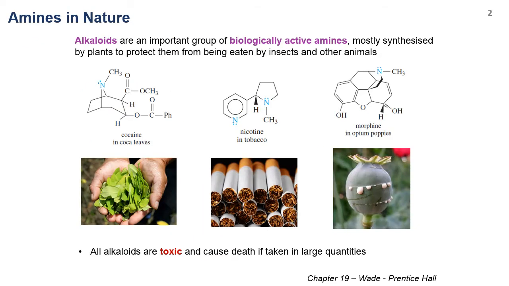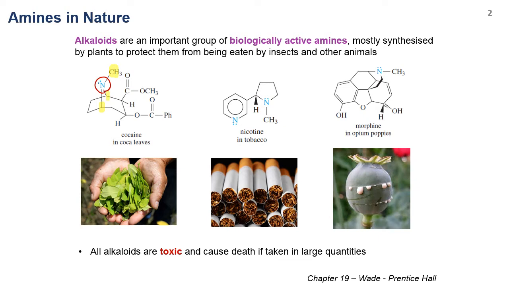And also they can be found in nature as alkaloids, which are an important group of biologically active amines, mostly synthesized by plants to protect them from being eaten by insects or other animals. For example, as you might have already heard, cocaine has the amine in the structure as well, and it is bonded to 3 alkyl groups, 1, 2, and 3.